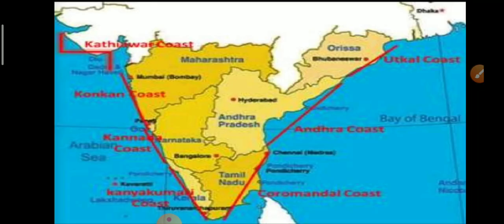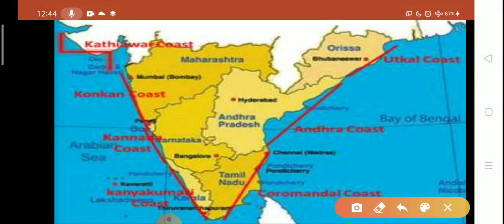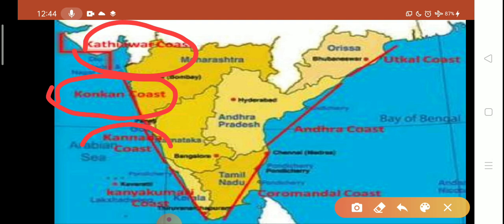So look at this map, and Kanyakumari coast. The western coast is further divided into four parts. The first one is Kathiawar coast, second one is Konkan coast, third one is Kannada coast, and fourth one is Kanyakumari coast.